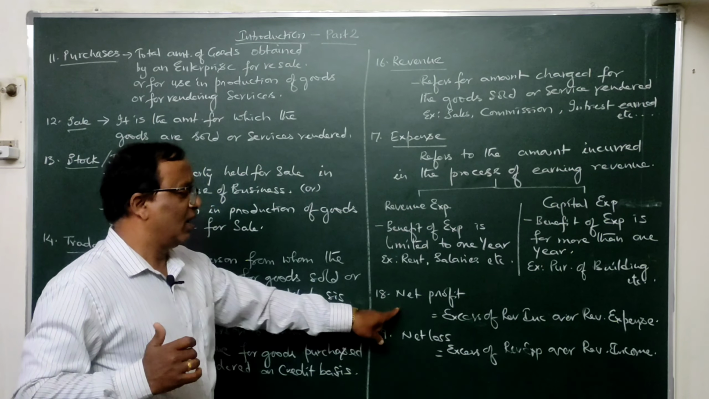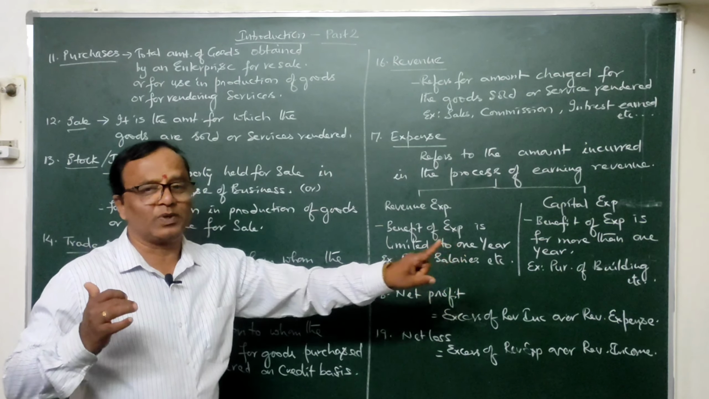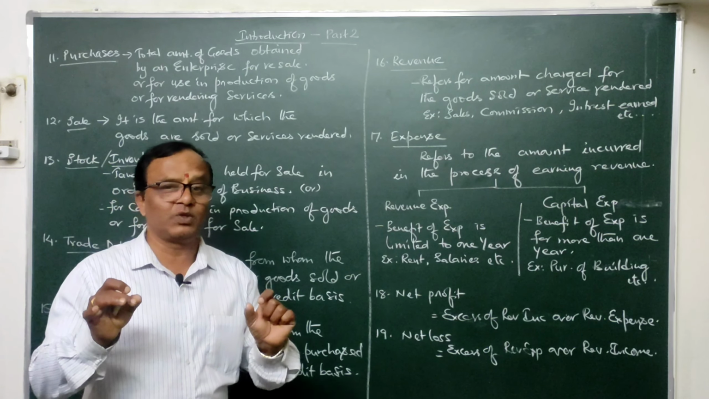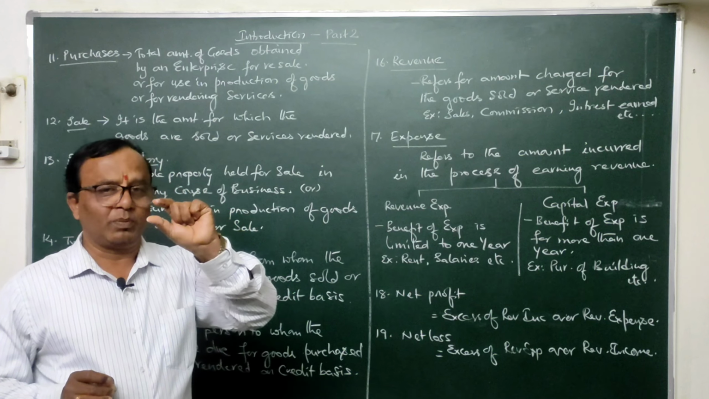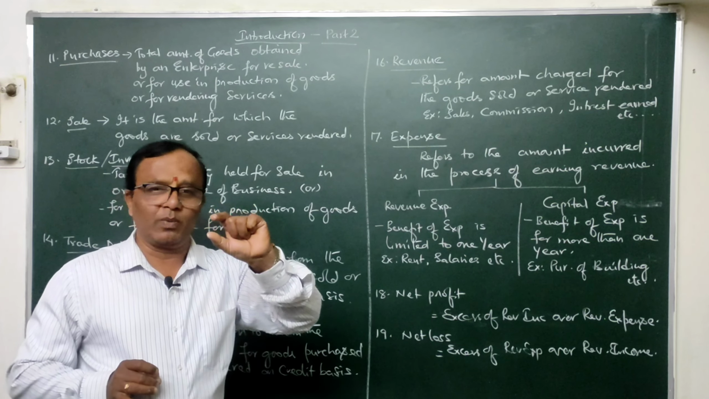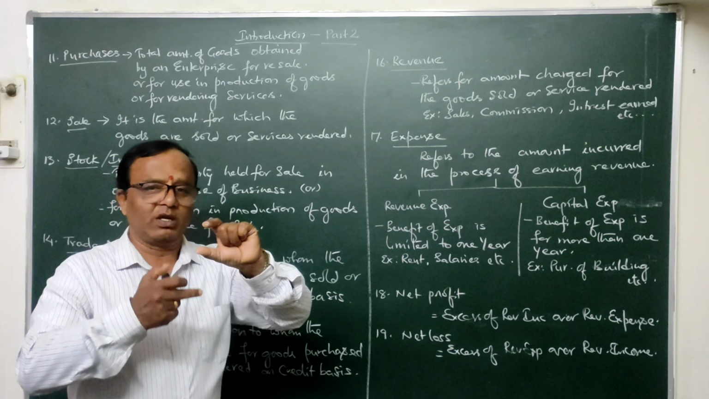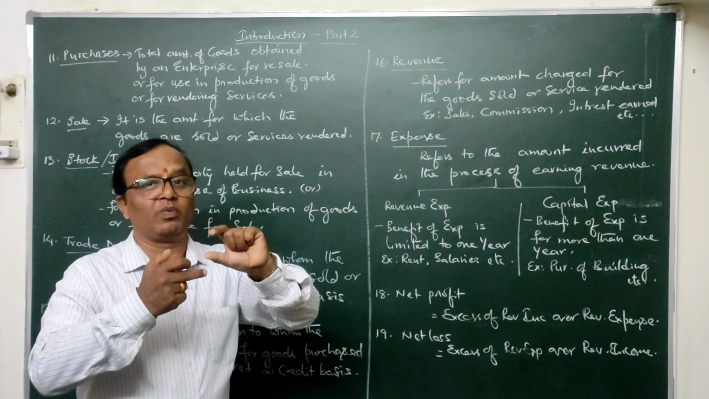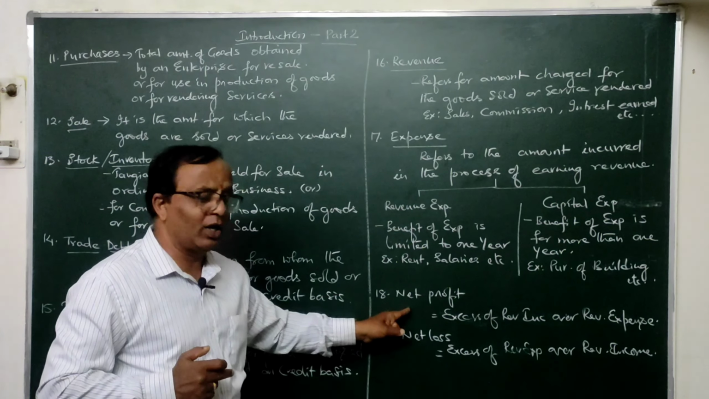Then similarly, net profit, if you observe, is the excess of revenue income over revenue expense. Okay, now I think there should be clarity in your mind what the revenue expense is and what the revenue income is. Revenue means the benefit of that particular item will be limited to less than 1 year, whether it is revenue income or revenue expense. So simply, revenue income minus revenue expense is your net profit.